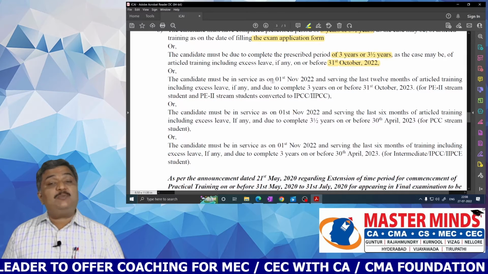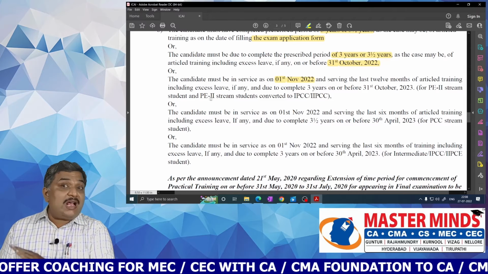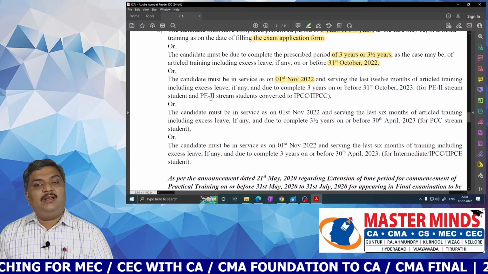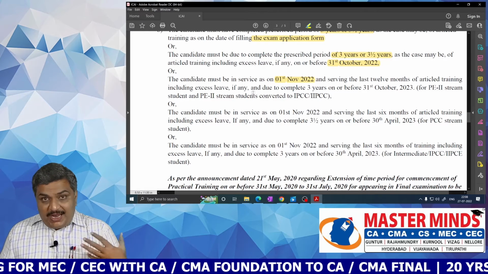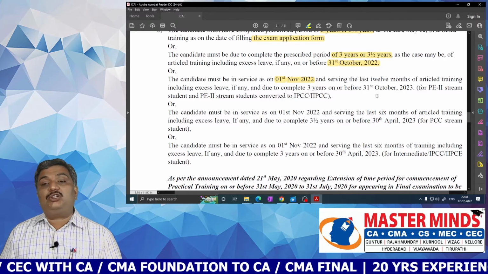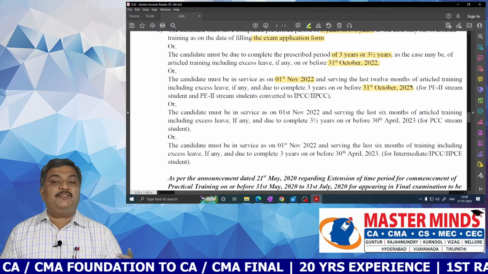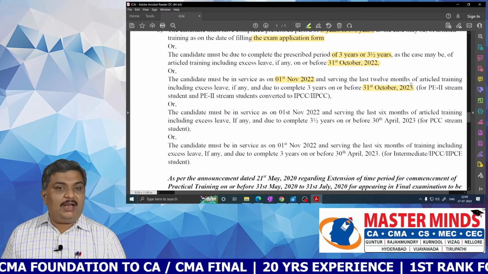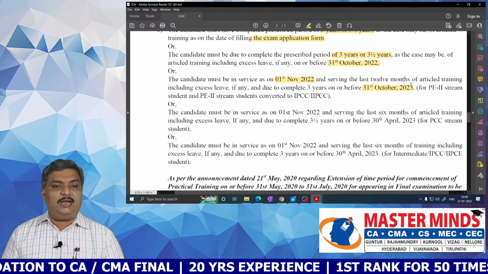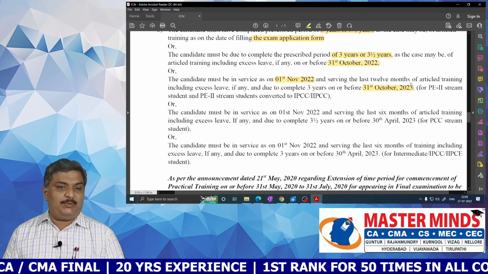The candidate must be in service as on 1st November 2022 and serving the last 12 months of the articleship training including excess leave. And if he has to complete 3 years on or before 31st October 2023, that means he has to complete the articleship before 31st October 2023. And this is generally applicable for PE2 stream students and PE2 stream students converted to IPCC or intermediate.